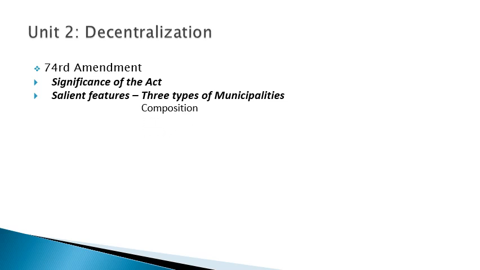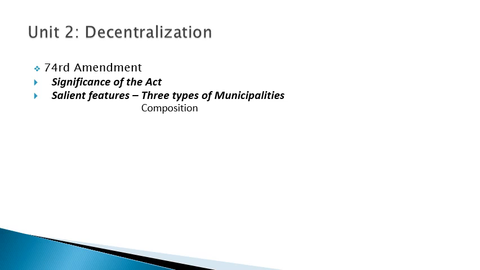After that, the composition. All members of the municipality shall be elected directly by the people of the municipal area. Each municipal area shall be divided into territorial constituencies to be known as wards. The state legislature may provide the manner of election of the chairperson of municipalities. It may also provide for representation, and there are some compositional elements of that. So we will see it.